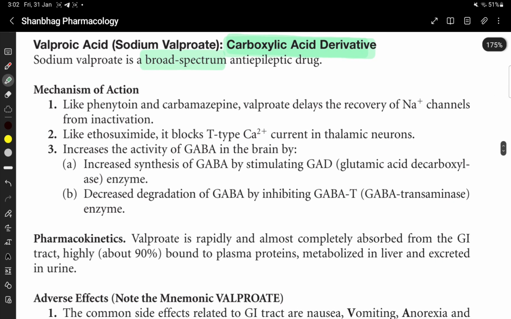Mechanism of action. Like phenytoin and carbamazepine, valproate delays the recovery of sodium channels from inactivation. That is, it prolongs the inactivated state of sodium channels.